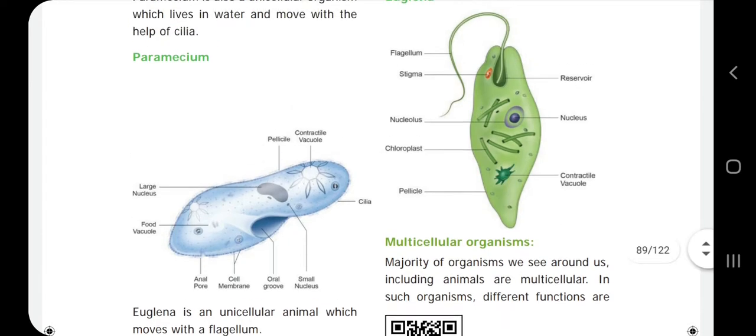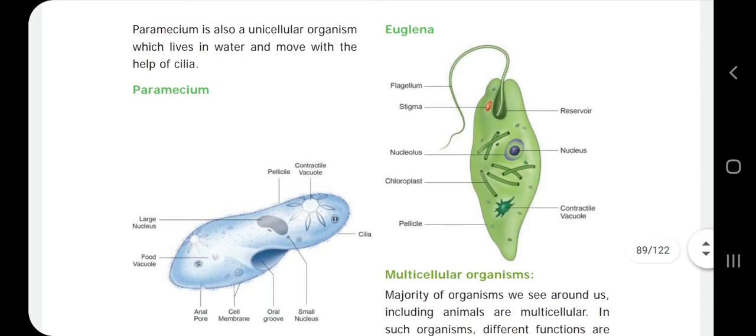And euglena has a flagellum. It helps them to move from one place to another place, and it has a reservoir, nucleus, contractile vacuole, pellicle and chloroplast. What is the chloroplast for? Even plants have chloroplast. With the help of chloroplast they are green in color, and they prepare their food.